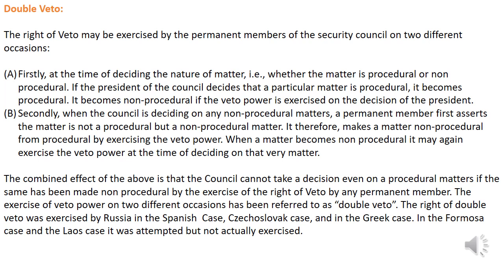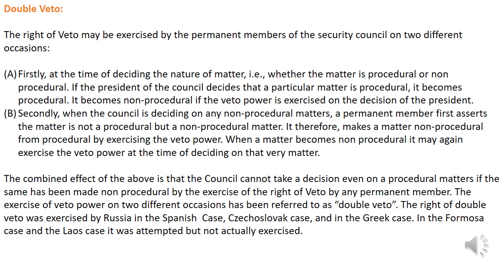So this is the power of the permanent members. The president of the council will decide whether the matter is procedural or not. If he decides that it is procedural, it will become procedural. If he says that it is non-procedural, it will become a non-procedural matter. And the second thing is that because the permanent members cannot make decisions on procedural matters, they first say that this matter should be non-procedural.